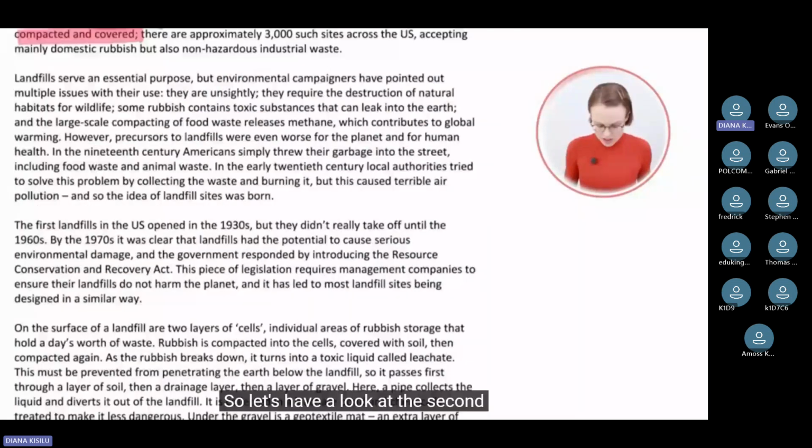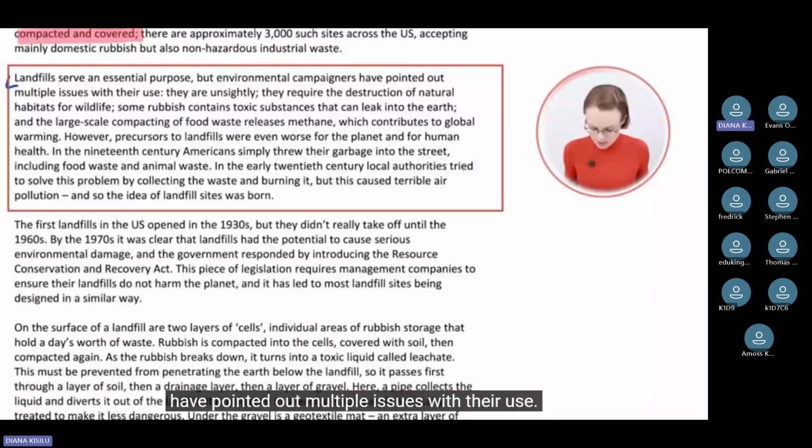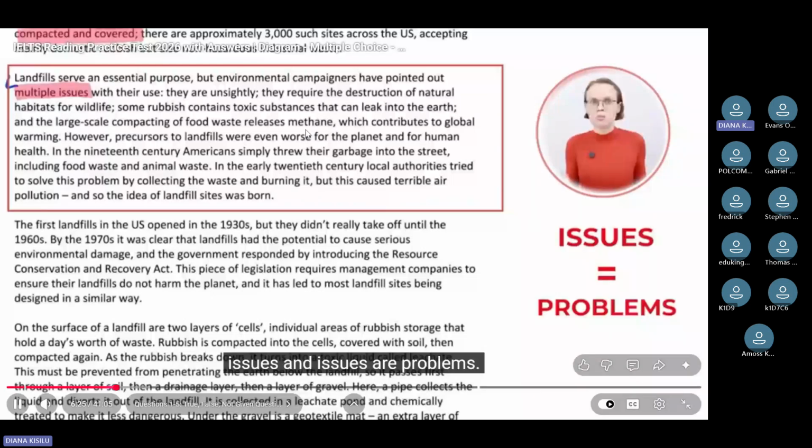Does it say anything about that? Landfills serve an essential purpose, but environmental campaigners have pointed out multiple issues with their use. This is interesting because our statement talks about a problem, and this section talks about multiple issues, and issues are problems. So let's continue reading.